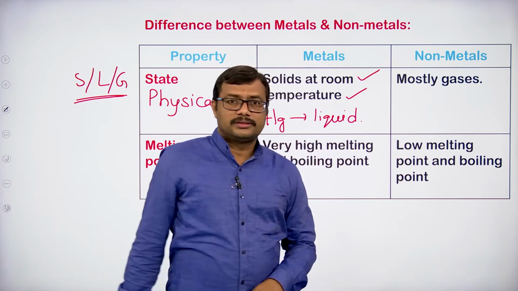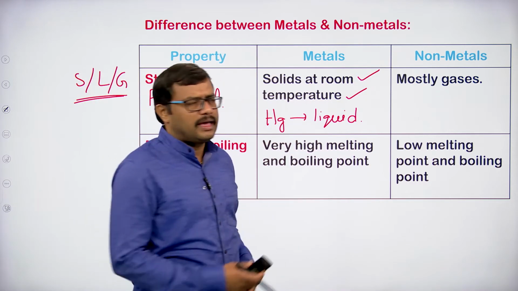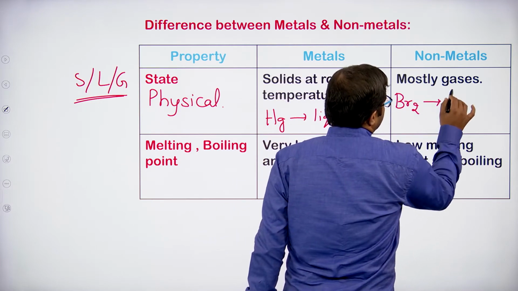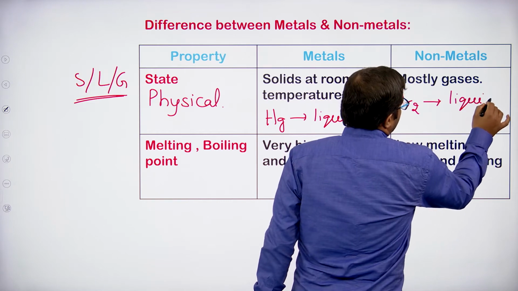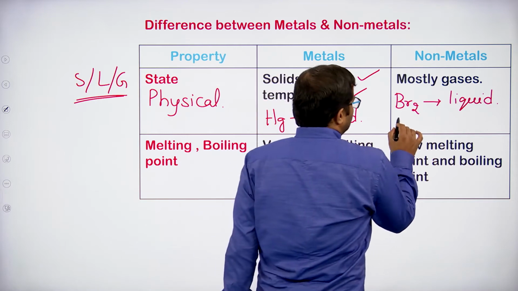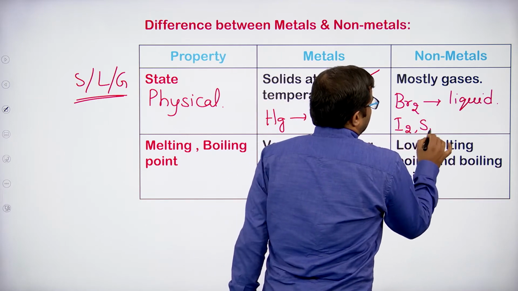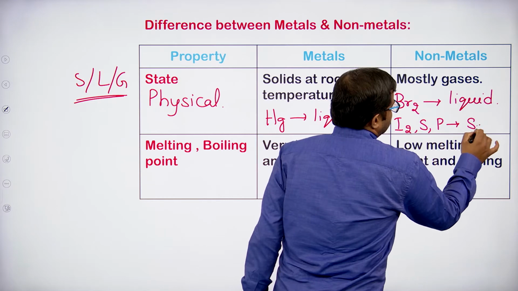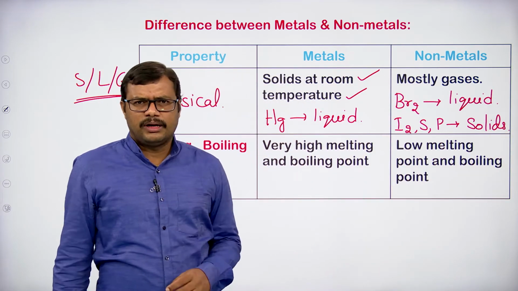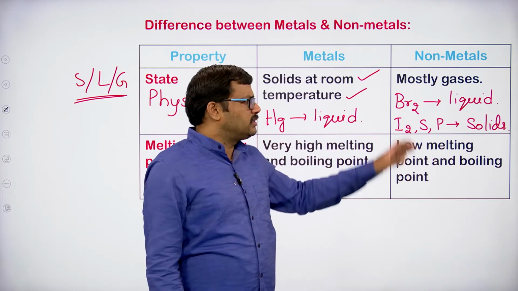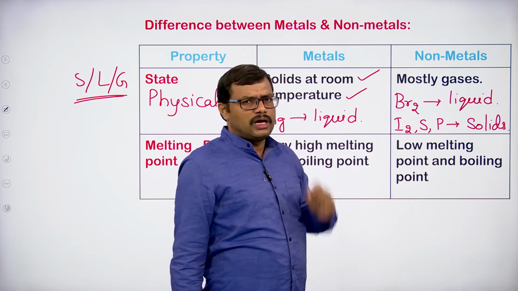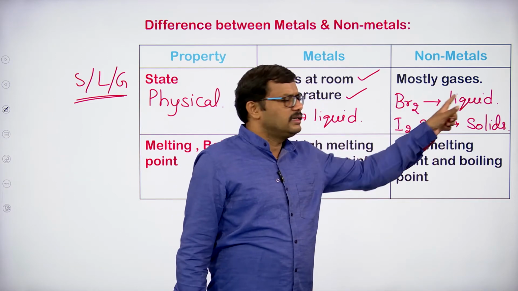And here non-metals, mostly gases. Most of them are gases, but we can even come across a liquid non-metal. What is it? Bromine. Bromine is a liquid non-metal. And we also have iodine, sulfur, phosphorus. They are all solids. Iodine, sulfur and phosphorus are non-metals, but they are not gases, they are solids. Bromine is also a non-metal, but it is not a gas, it is a liquid.